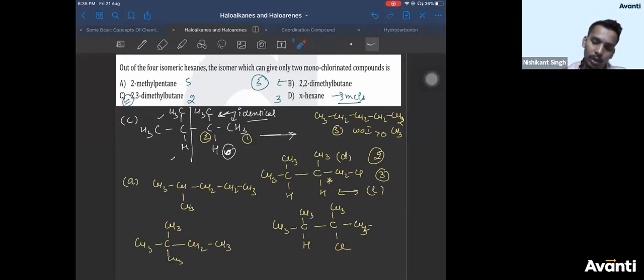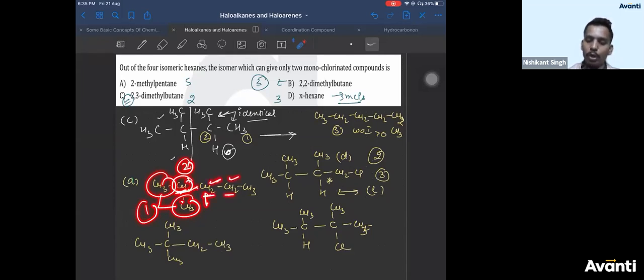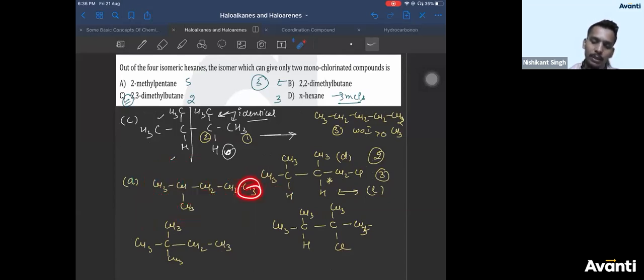In A, if you see, this is the molecule. These 2 CH3 are identical because they are bonded to the same CH, so they will give you 1 product. CH will give you another product. CH2 is separate, this CH2. Both CH2 are different, because this is CH2 bonded to CH, and this is CH2 bonded to CH3. So this will give you 3rd product, this will give you 4th product. This CH3 is different from the other CH3, so they will give you 5th product. So total 5 products.